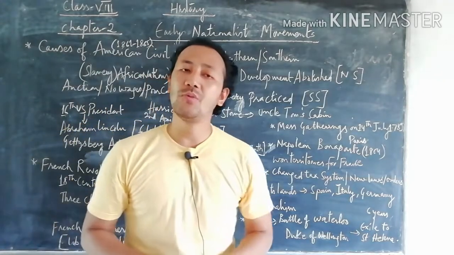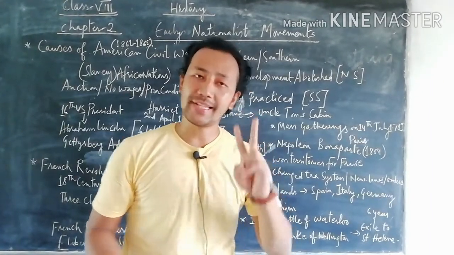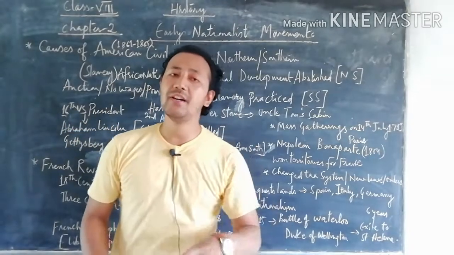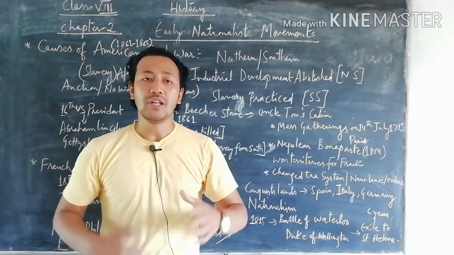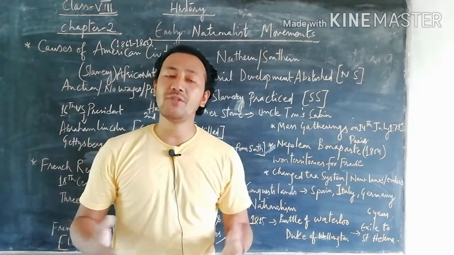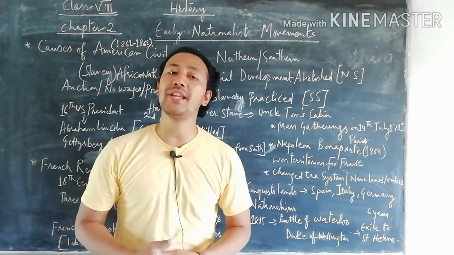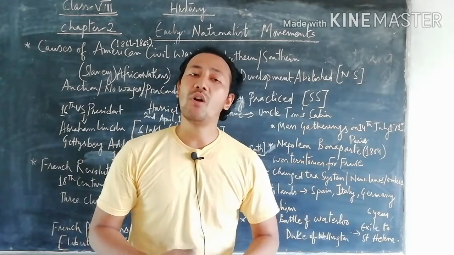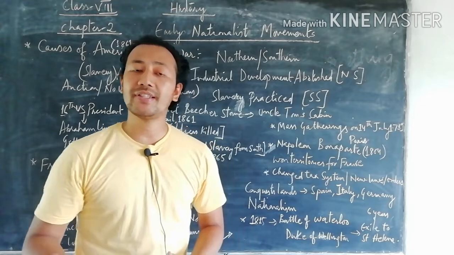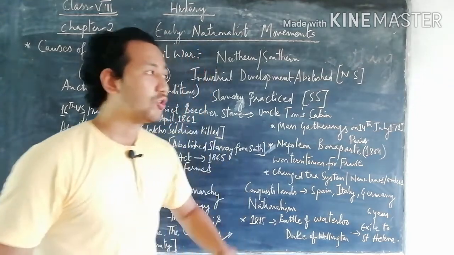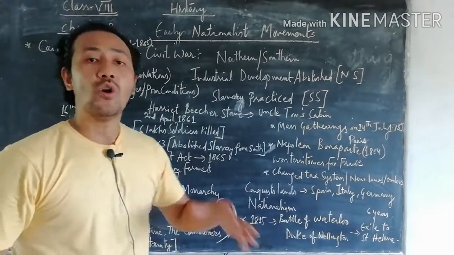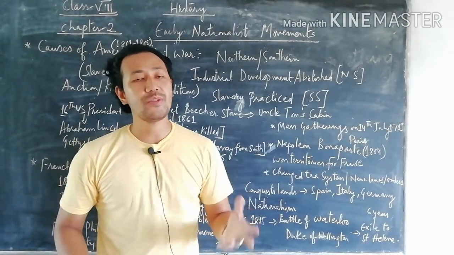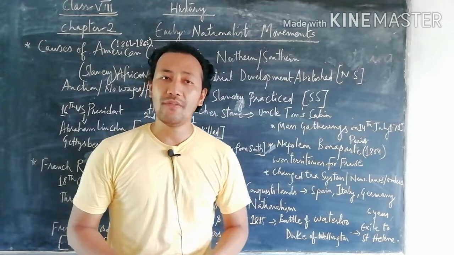So in today's class we will be doing the continuation part of your second chapter, that is known as the early nationalist movement. If you have seen the first part of this chapter's video, there I explained regarding the 18th to 19th centuries, how the European nations became most powerful through the Industrial Revolution, with lots of inventions and lots of machines. Again today we will be focusing on what were the main causes that ultimately led to the Civil War between the northern states and southern states of America.